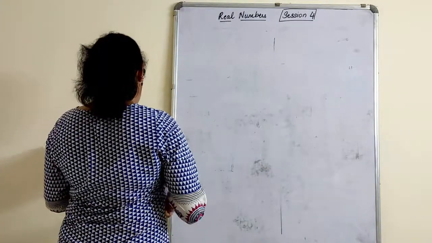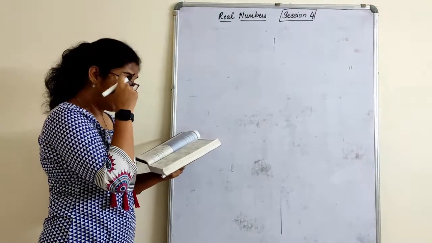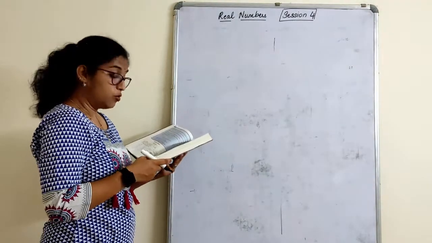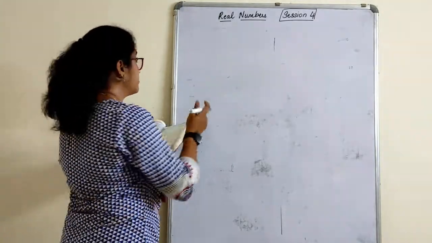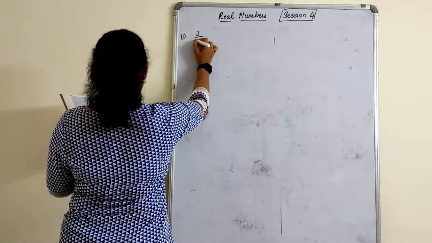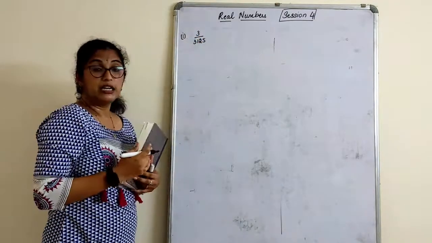Write down the decimal expansion for those of the rational numbers in question number 1 given above which have terminating decimal expansion only. So only those which are terminating we have to write. Not all. So 3 upon 3125. See, now the trick is here.